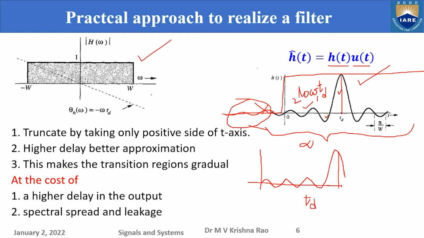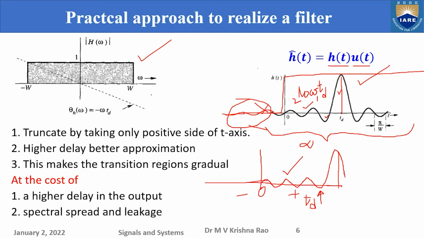If TD increases, automatically more cycles are available on the positive side, because this is 0, this is the positive side, and this is the negative side of the axis.